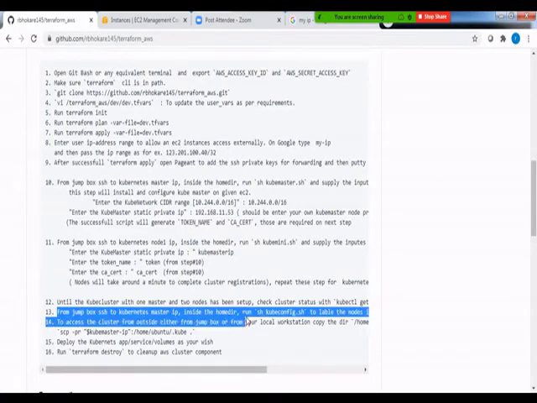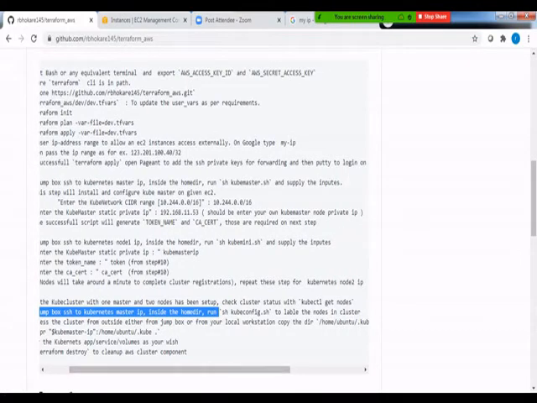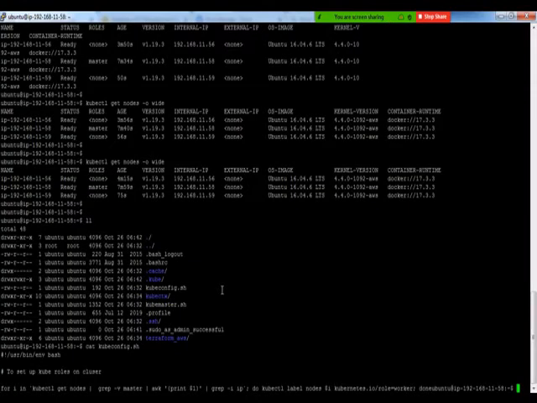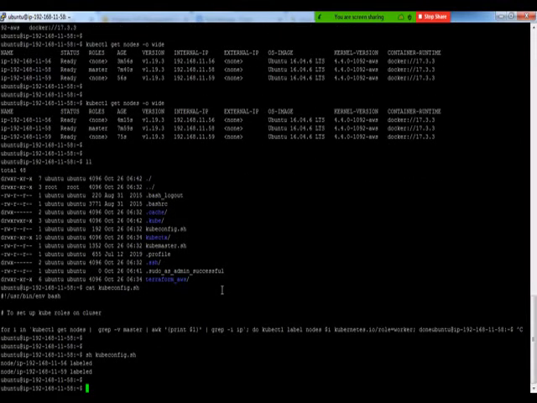And at step number 13, it just says that we should execute this kubeconfig.sh script in order to label our node. Again, it is not compulsory to run this script, but it is good that we name our cluster properly as we wish. So again, the script has been labeled.